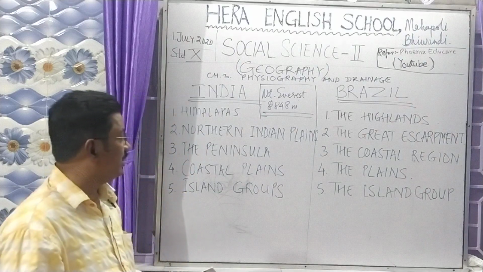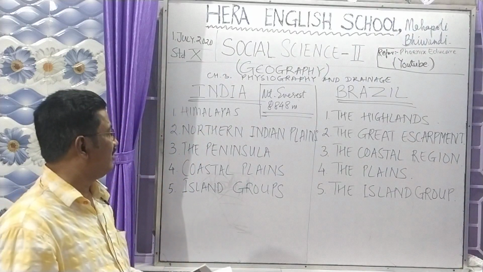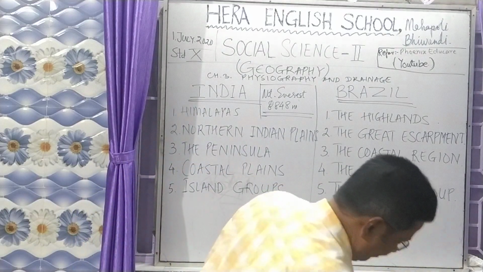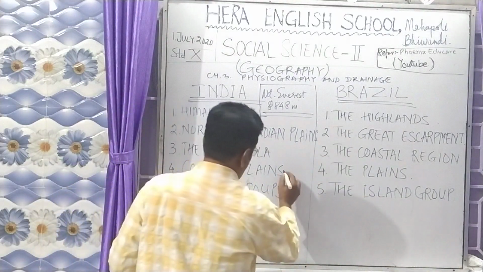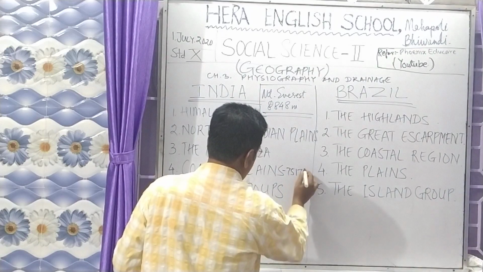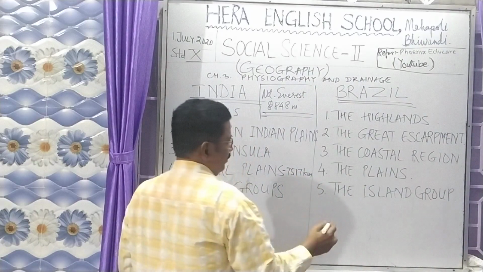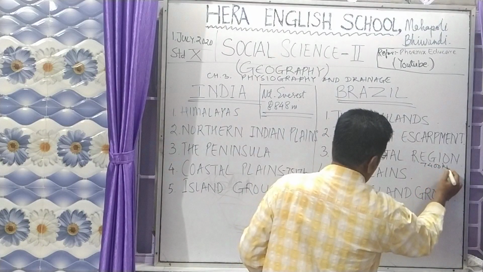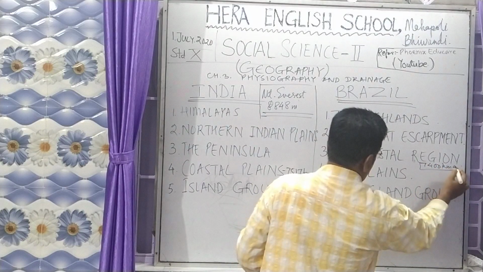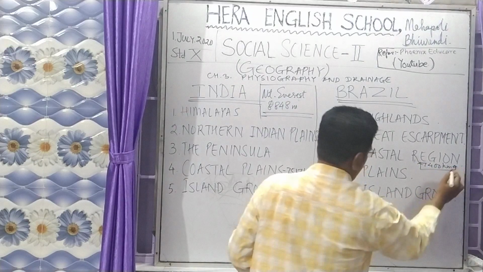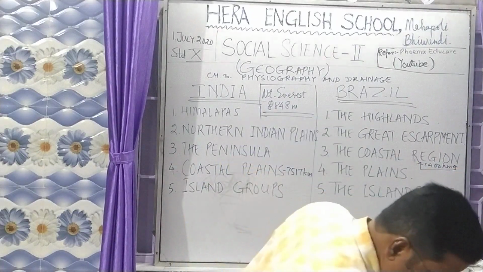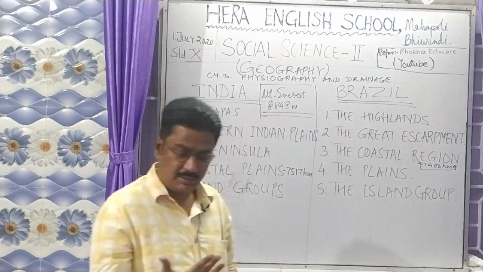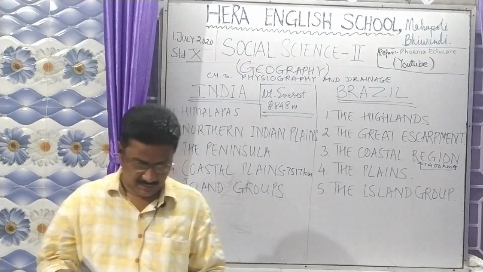And this coastal region is almost the same as that of India. India has a coastline of 7,517 kilometers, whereas Brazil has a coastline of 7,400 kilometers. So more or less both India and Brazil have almost the same coastline.